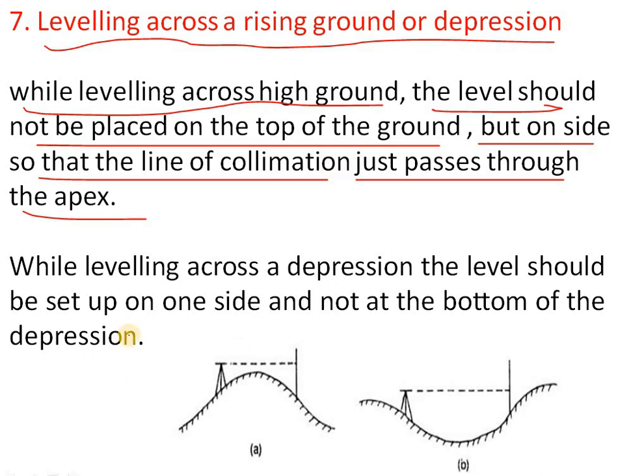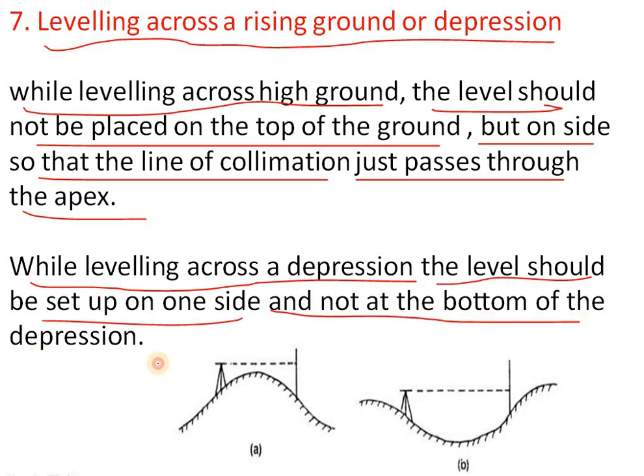We can see in the diagram that while leveling across a depression, the level should be set up on one side and not at the bottom of the depression. Here this is a rising ground, so we keep the instrument at the height of the ground itself.